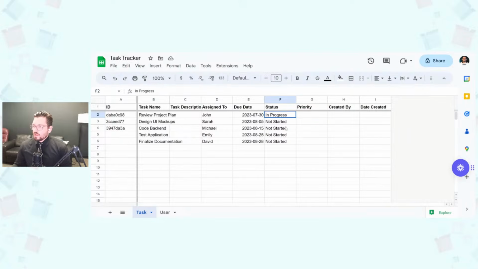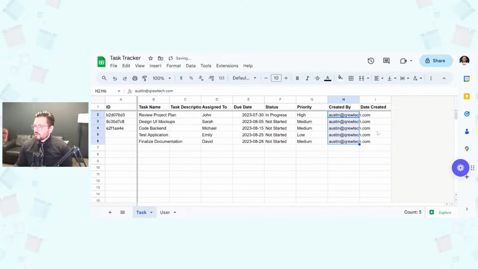That's great. And then the status of each of them and priority, we'll just put high priority and then medium and medium, low, and we'll do medium for this one as well. Okay, then who was it created by? And I will go ahead and put my email here. And then I can go ahead and just copy and paste this one down all the way.